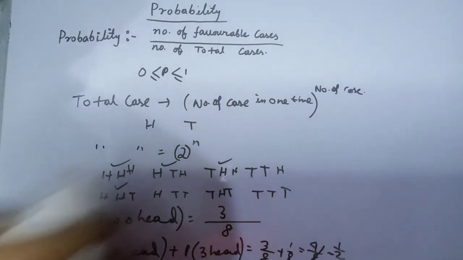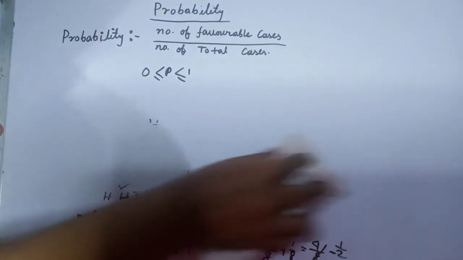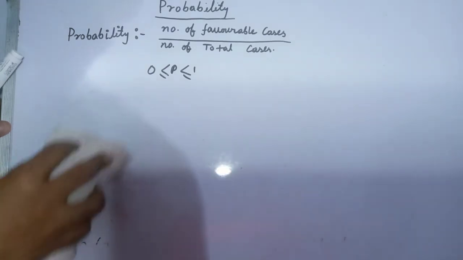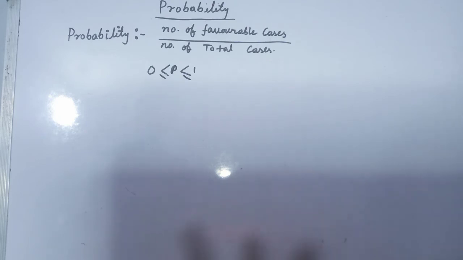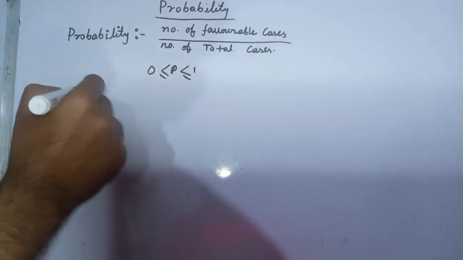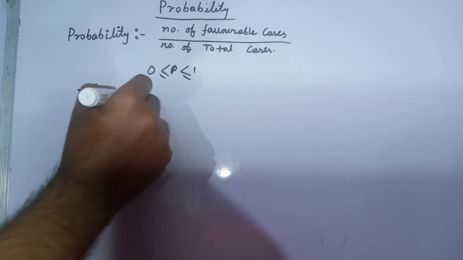Okay, and there are some problems based on dice. So now we discuss some problems based on dice. What is our total case? Our total case is 6 to the power n. Because when we throw a die, there are 6 cases: 1, 2, 3, 4, 5, 6. Six cases, right? And n means the number of times we throw. There are lots of questions. We start from a basic question: we throw two dice and find the probability that the sum is 9.